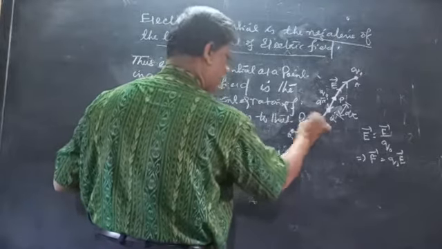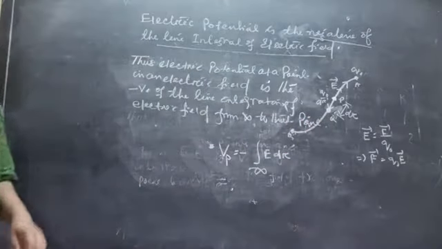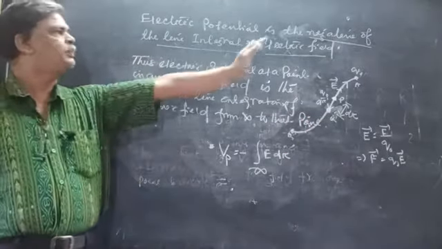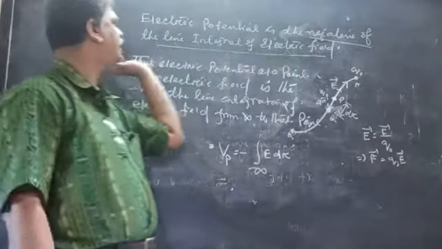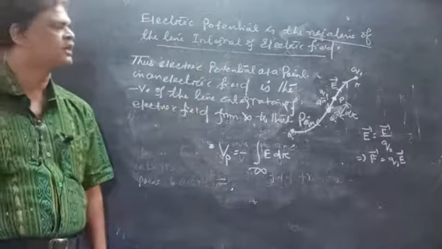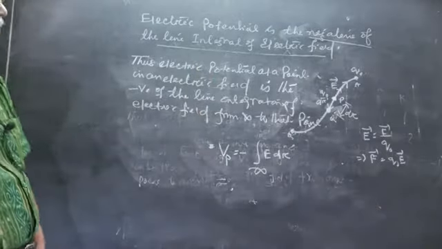Therefore the electric potential difference is the negative of the line integration of the electric field. Clear?